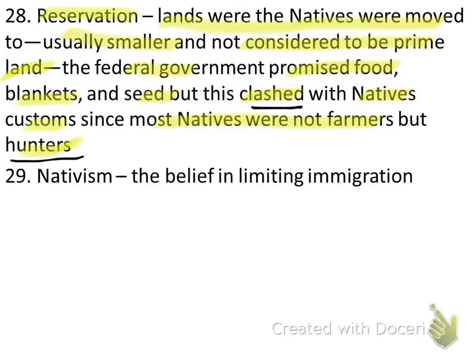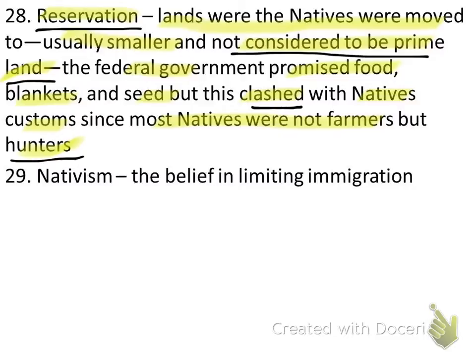So we go back to this concept that the reservations were usually not considered to be prime land, and the government promised to take care of the Indians, the Native Americans. They would give them food and blankets and so on. But again, the bulk of these Indian tribes were not farmers, they were hunters.